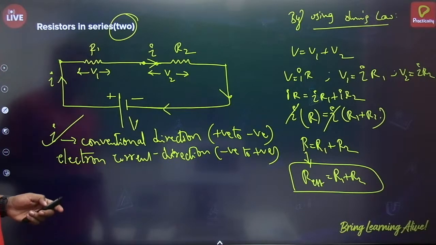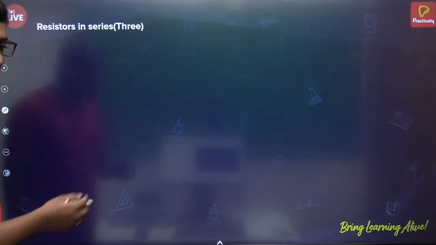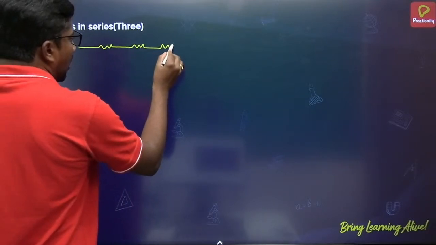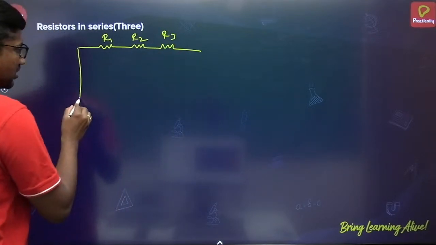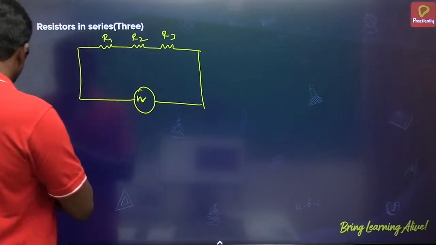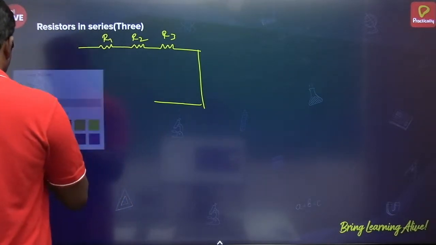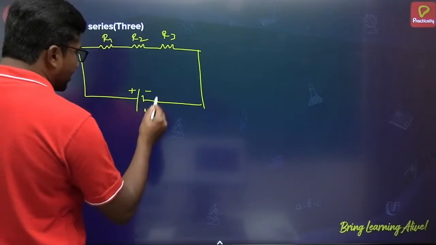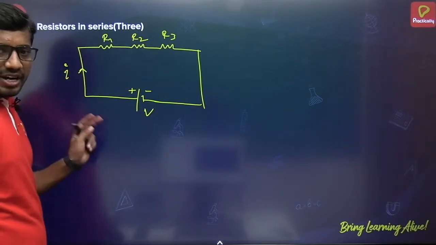Okay, now let's see the same resistors in series for three resistors. Consider three resistors having resistance R1, R2 and R3 that are connected in series across a voltage source with the help of these connecting wires like this. So the current flowing through this circuit, let it be I.